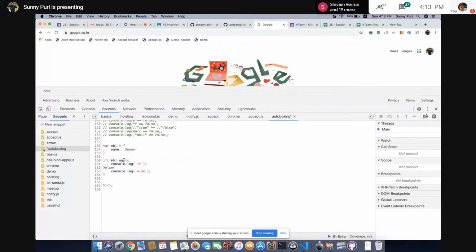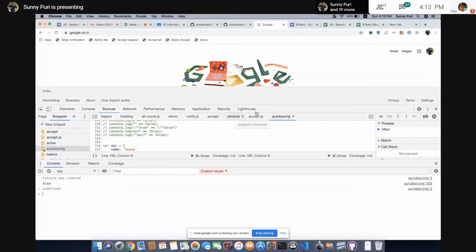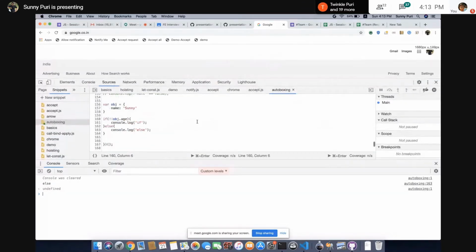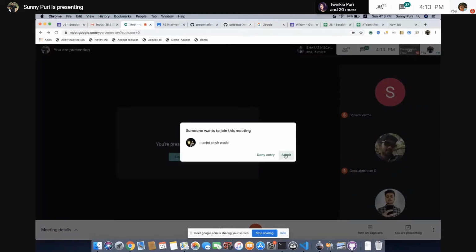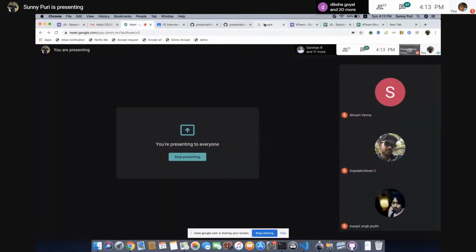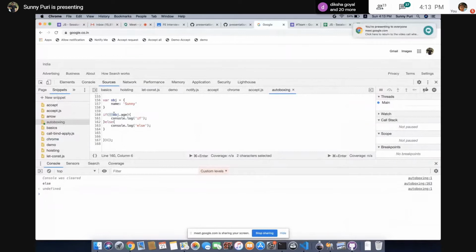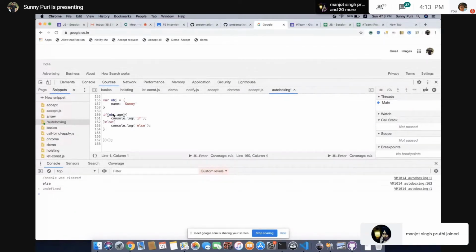If this is false, they are adding two negations. So in this case as well, it will go in the else block, because they are forcefully saying to call this boolean coercion. So these are the approaches. You do not need to worry if the property is not available. Automatically coercion takes care of all these things.